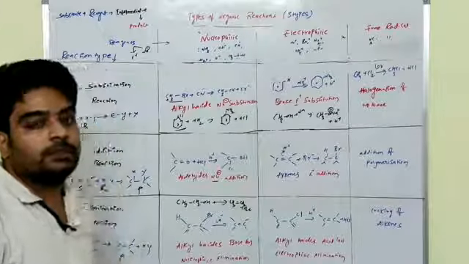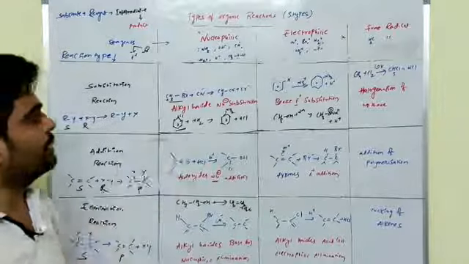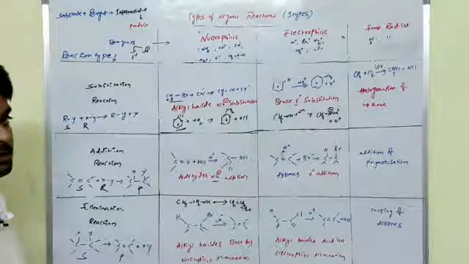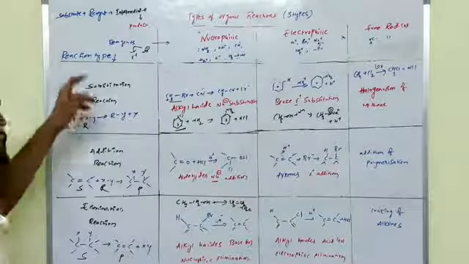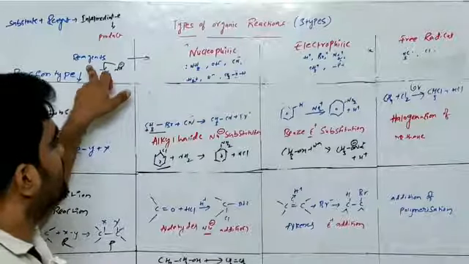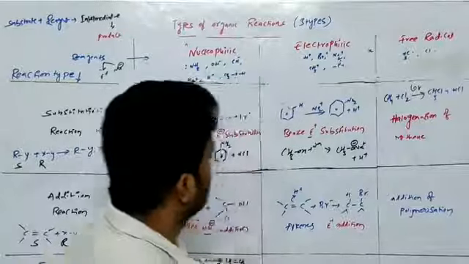Hi students, I am discussing the types of organic reactions. Organic reactions are majorly classified into three types: substitution reactions, addition reactions, and elimination reactions. Reagents are classified into three types: nucleophiles, electrophiles, and free radicals.